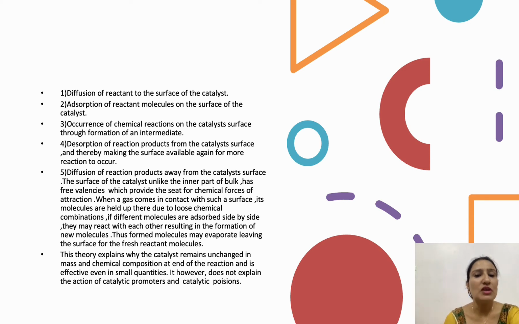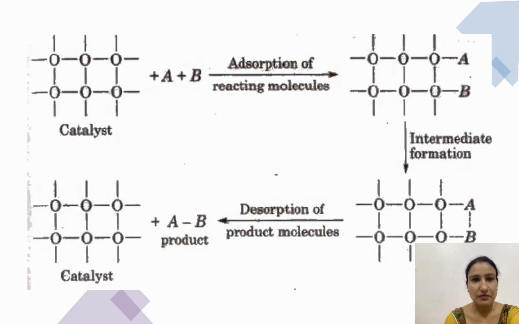Thus formed molecules may evaporate, leaving the surface for the fresh reactant molecules. This theory explains why the catalysts remain unchanged in mass and chemical composition at the end of the reaction and are effective even in small quantities. It, however, does not explain the action of catalytic promoters and catalytic poisons.